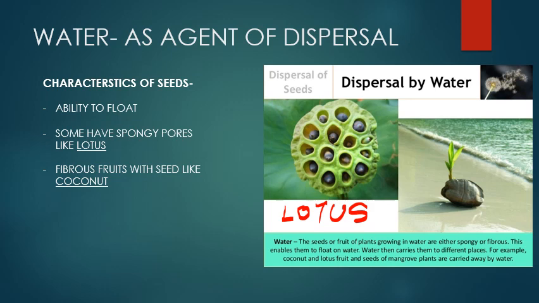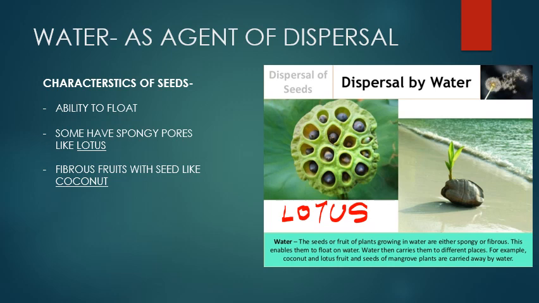The next characteristic is fibrous fruits. The seeds are covered under fibrous fruits, and these fibrous fruits are light in weight and thus they can float on the surface of water, and therefore they get dispersed from their parent plant to far off places.